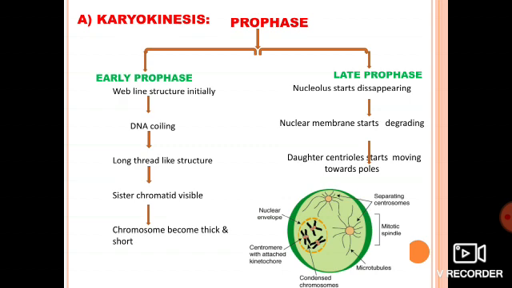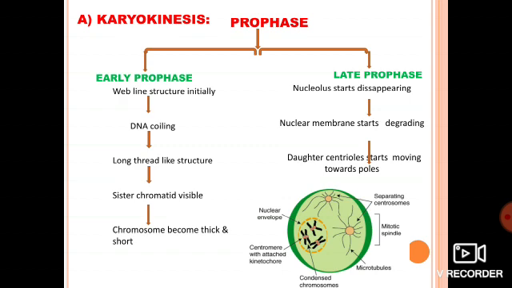When it is not undergoing any division, at that time there is a thread-like structure that is known as chromatin. So the nucleus of a cell in prophase has a network of thread-like structure present in it, that is called chromatin. In prophase, this chromatin undergoes condensation. This condensed chromatin forms X-shaped structures that are called what? Chromosomes. Got it? These chromosomes can be seen under the microscope.